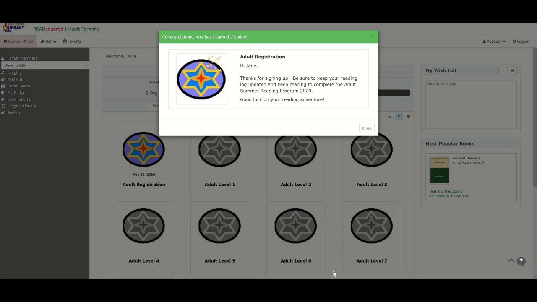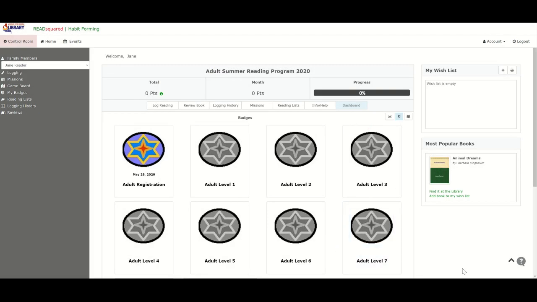And it's going to take me to this very confusing looking page. First of all, thank you, Jane, for registering. She earned a badge for doing that. And I'll show you those here in a minute. Here's the main page that you will have once you register.